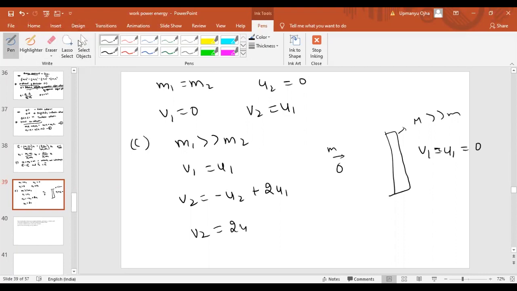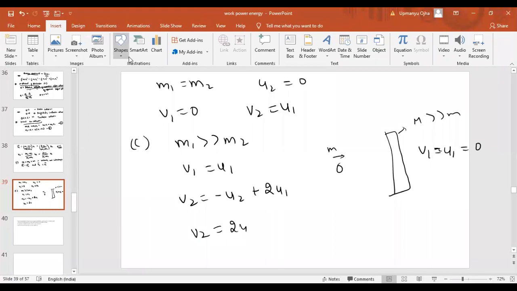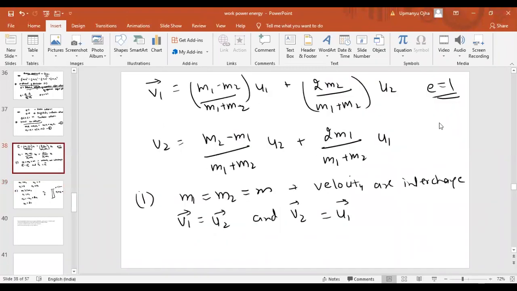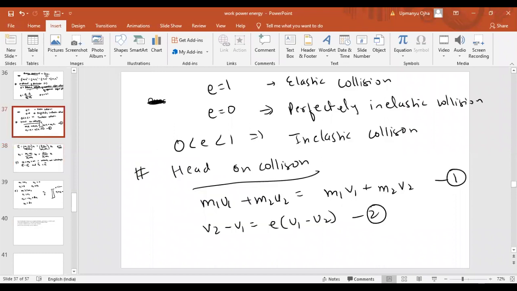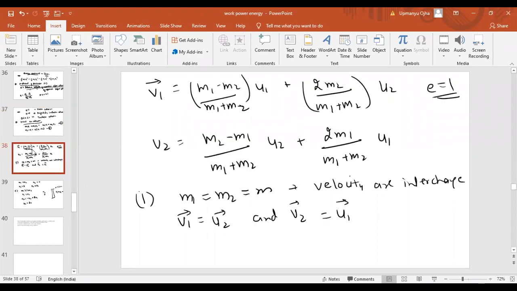So next, this is the case which we have taken. This formula is valid when we have taken e equal to 1. If you can remember this formula, it will be very useful for you in the NEET exam. Directly they will ask you the question. Or you can derive that formula, but the derivation will be very hectic. For the derivation, we need these two equations, m1 u1 plus m2 u2. If we use this equation, we can derive this formula. Or if you can remember this formula, it is well and good.